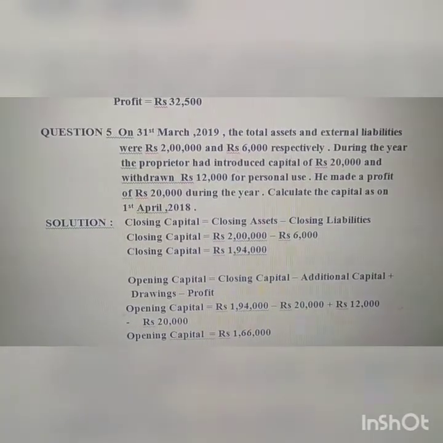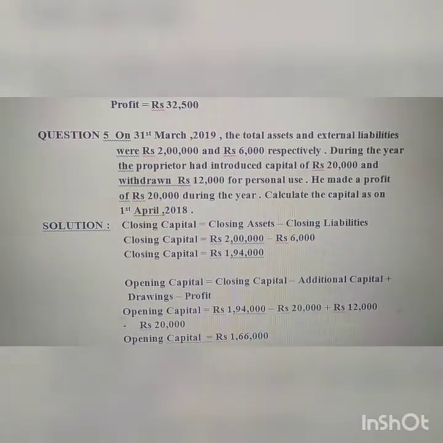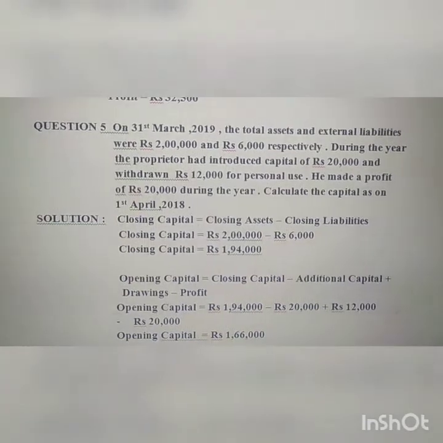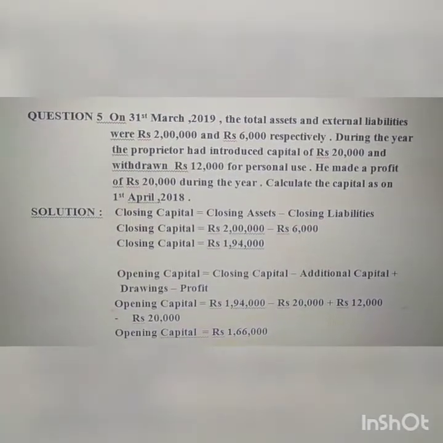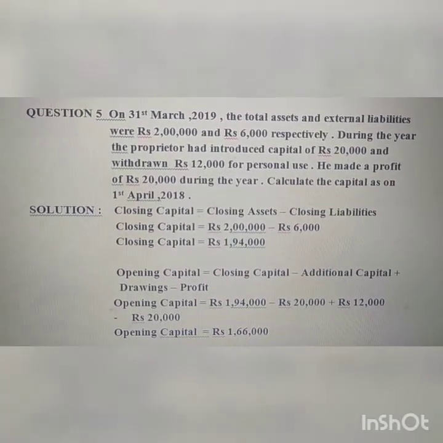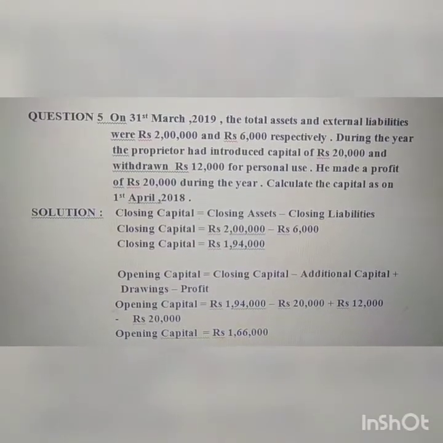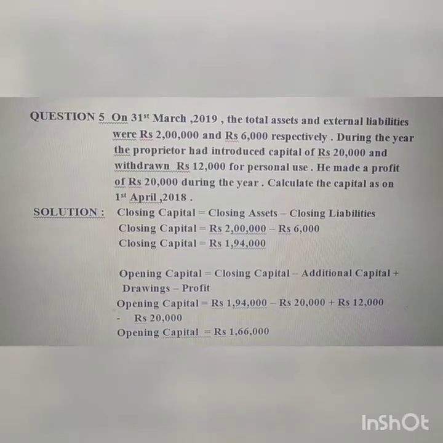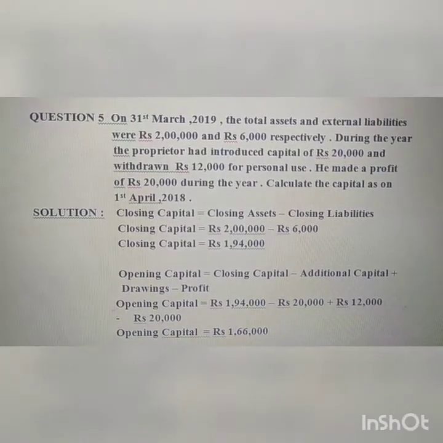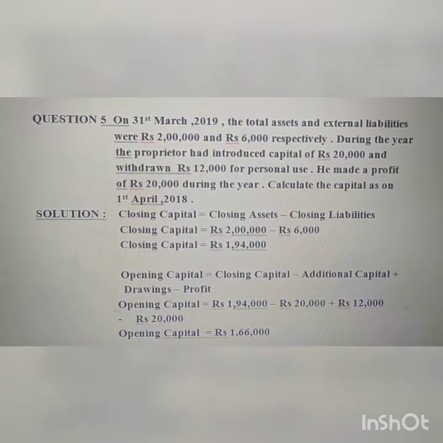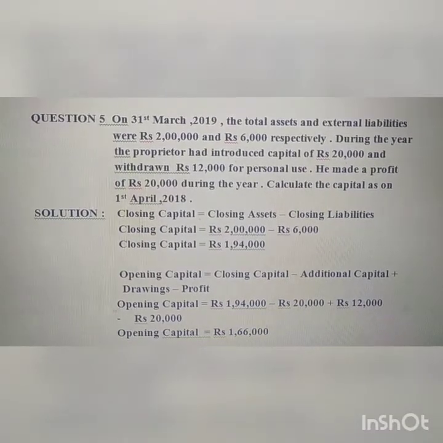Your last question for today. On 31st March 2019, the total assets and external liabilities were rupees 2 lakh and rupees 6,000 respectively. During the year, the proprietor had introduced capital of rupees 20,000 and withdrawn rupees 12,000 for personal use.